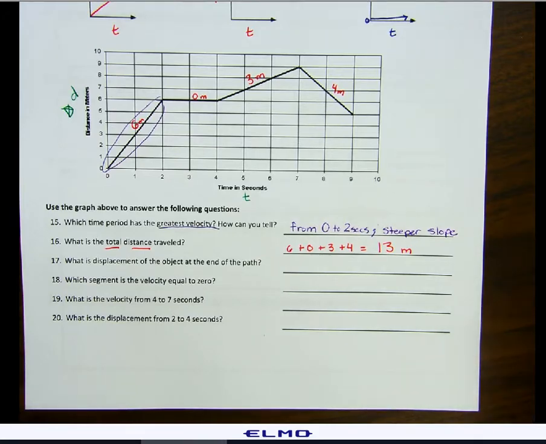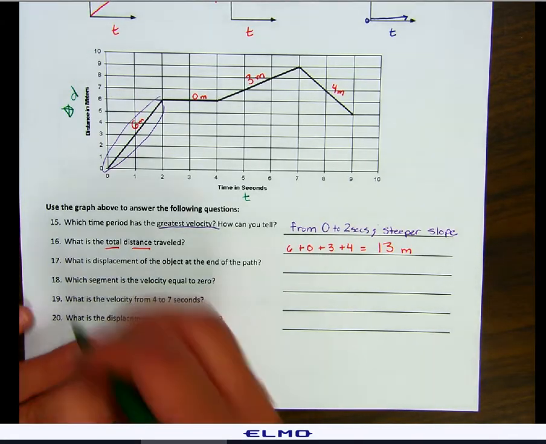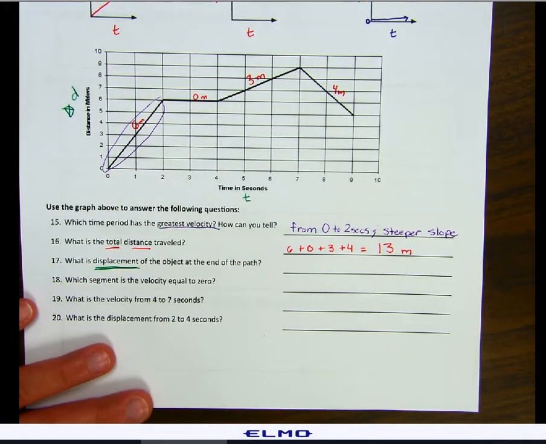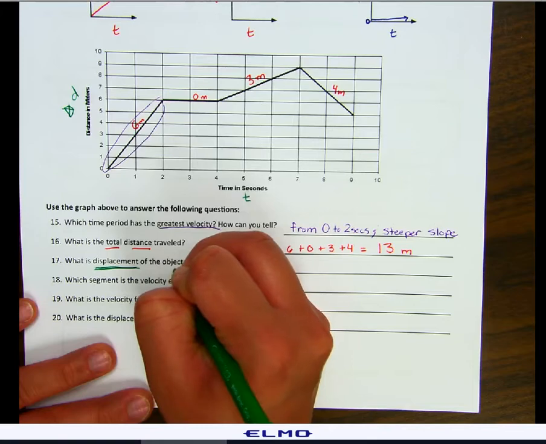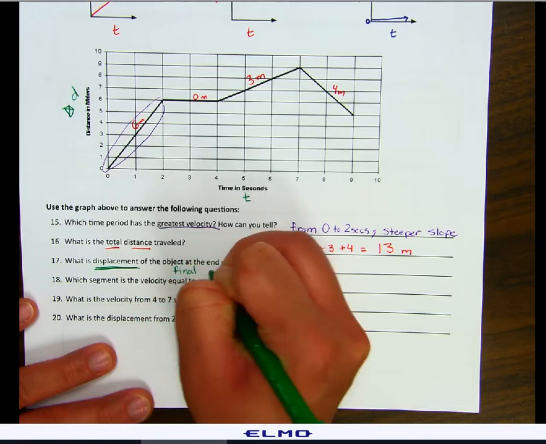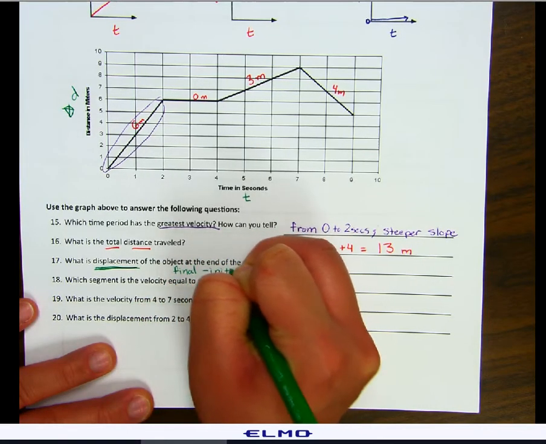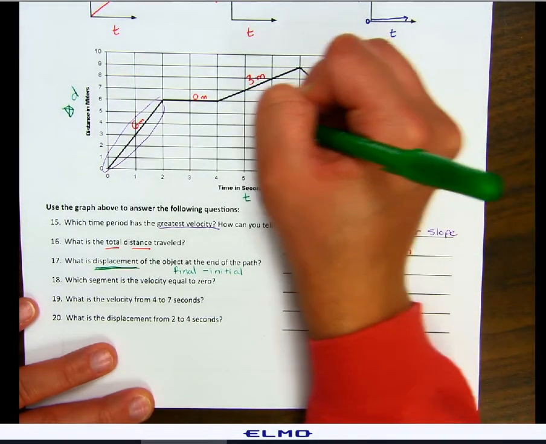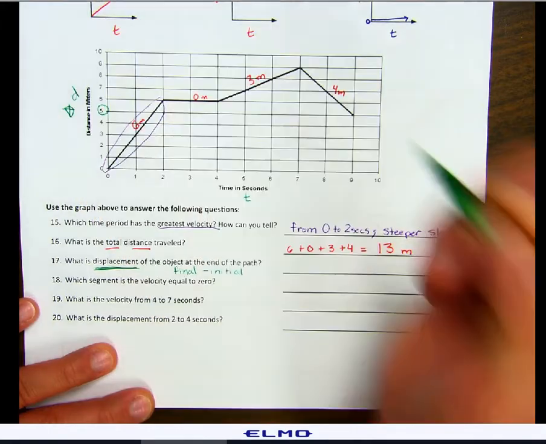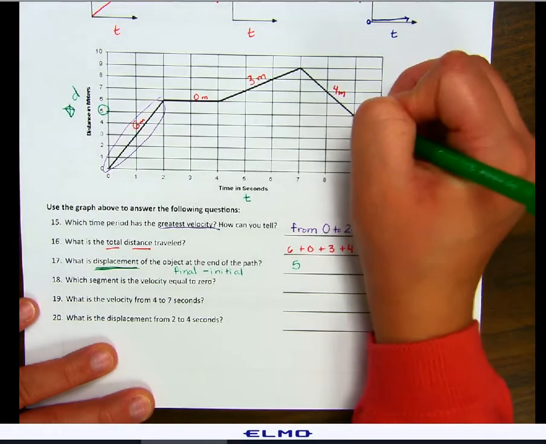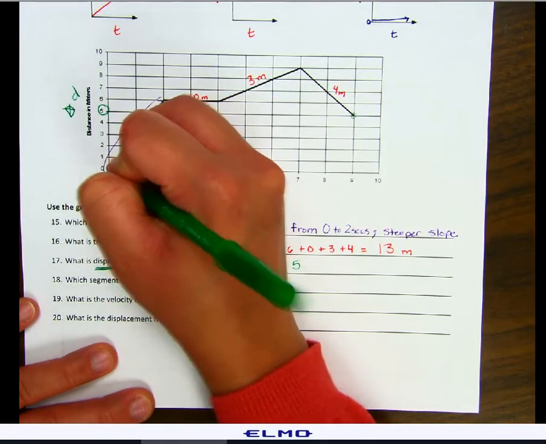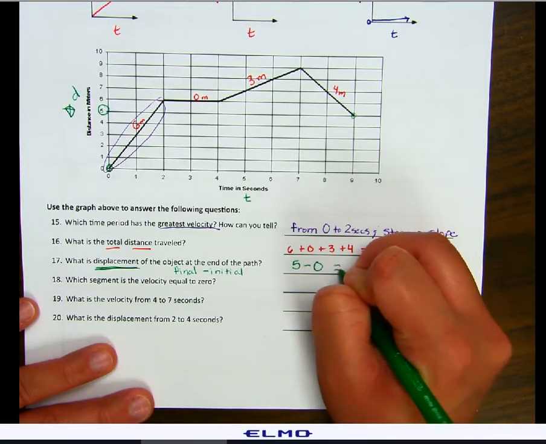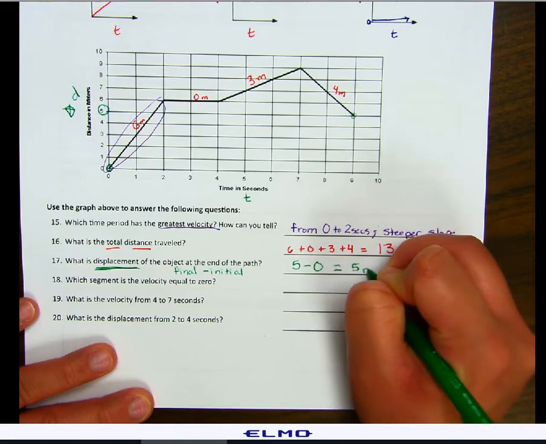The next question asks, what is the displacement of the object at the end of the path? Remember, displacement is your final minus initial. Our final was at 5 meters. Our initial was at 0. So 5 minus 0, our total displacement is just 5 meters.